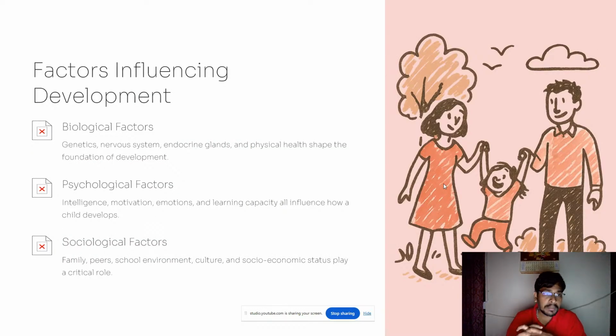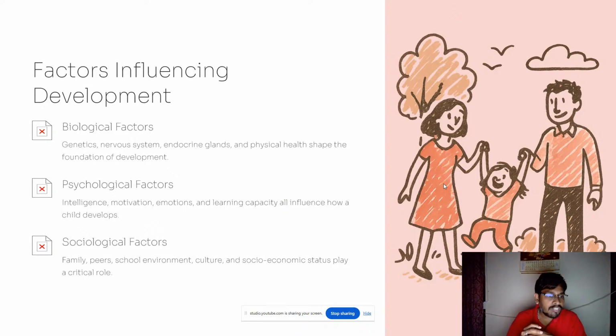Now, factors influencing development. What are the important factors that influence development? One is biological factors. Genetics, nervous system, endocrine glands, and physical health shape the foundation of development. And psychological factors: intelligence, motivation, emotions, and learning capacity. These psychological factors have a direct impact on the development of the child.